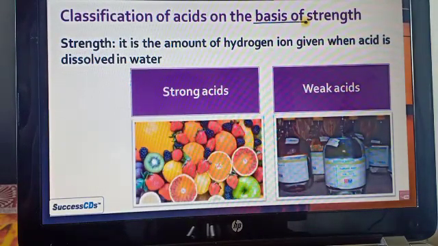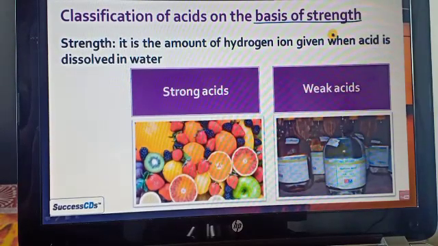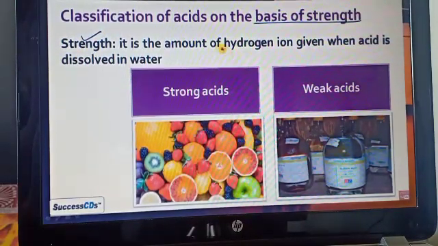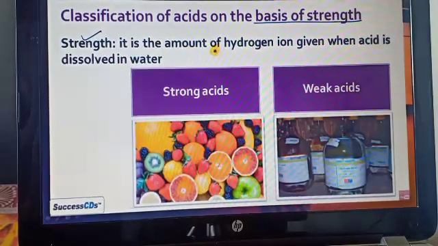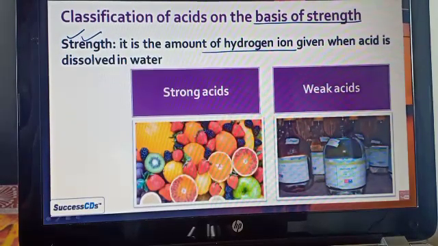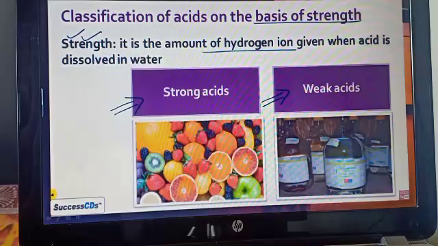The second classification of the acid and base is according to the strength. If we are talking about human strength, then we consider as weak and strong. Same like strength, it is either a strong acid or a strong base, or a weak acid or weak base. It depends on the amount of hydrogen ion given when the acid is dissolved in the water. According to that, we consider a strong acid and a weak acid.